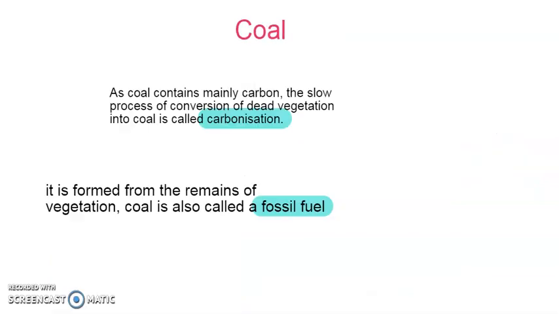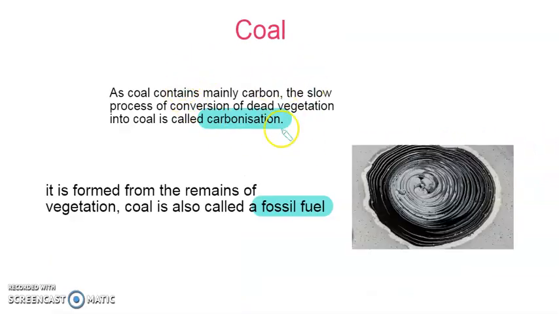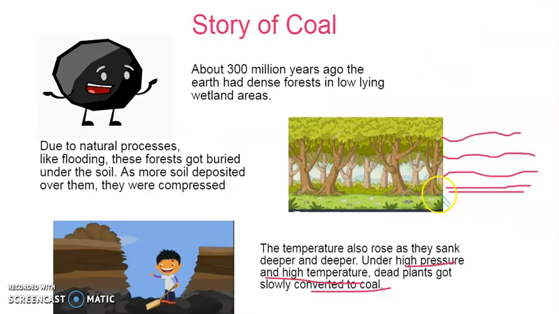And this coal is formed by the process known as carbonization. So what happens? The remains get decomposed inside the soil, and as years pass, one over the other, the soil layers come, and this layer is under high pressure and high temperature.